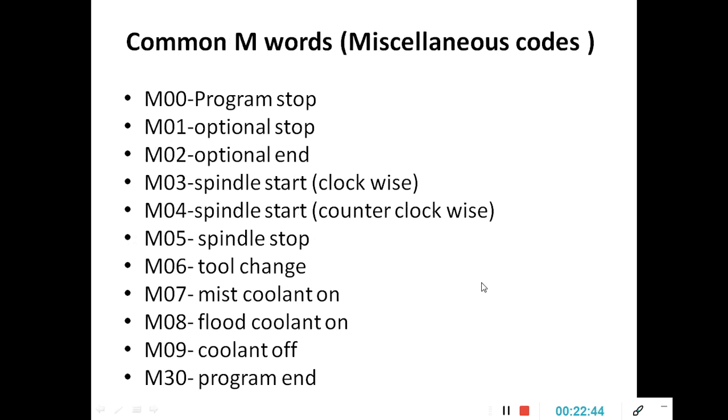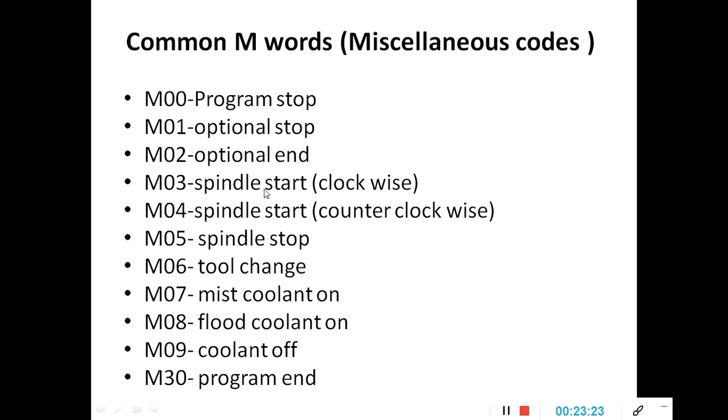Okay. Now coming to the M codes. So the question may be asked, what are the G codes and what are the M codes? See, G codes are related to the movement of the tool, and M codes are related to the machine or machine spindle or totally the machine, right? So M00 program stop, M01 optional stop. This is the program stop, this is the optional stop. If you want to change any inputs, you may stop the program in between, that is the M01. M02 optional end, you can end the program in the middle, right?